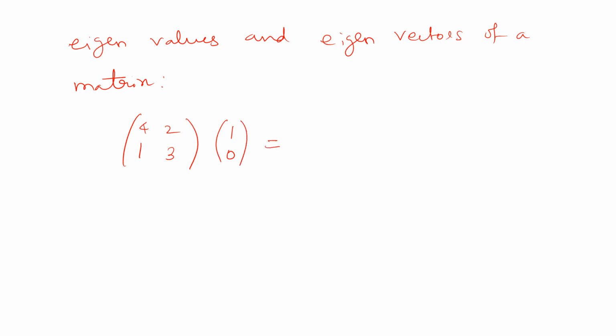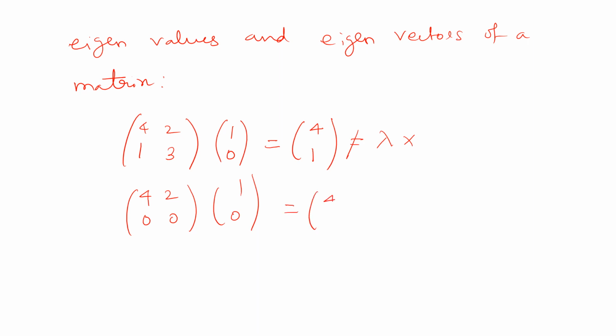So this will be equal to, by direct multiplication, 4 into 4 plus 2 into 0, and another one is 1 into 1 plus 3 into 0. So this is equal to 4, 1. I cannot write this as lambda times x. But if I have the matrix 4, 2, 0, 0, times 1, comma 0, what I will get is 4, 0. So this is equal to 4 times 1, comma 0, right?